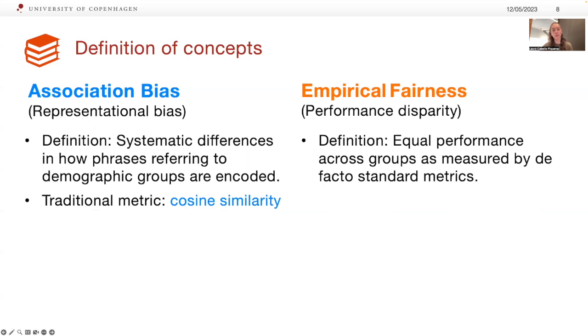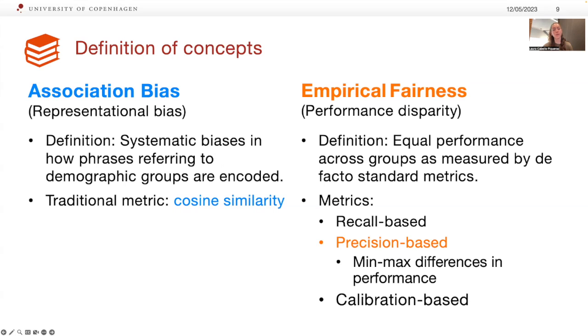We will say that a model is fair if it achieves equal performance across groups as measured by de facto standard metrics. In the literature, we can find numerous fairness definitions which account for different scenarios. Therefore, we can also find many different metrics proposed to quantify such fairness. In the end, we can classify all these metrics in three different classes depending on whether they account for recall, precision, or balancing the two. In this paper, we will be working with precision-based metrics, and we will account for the min-max gap in performance between the worst and the best groups.